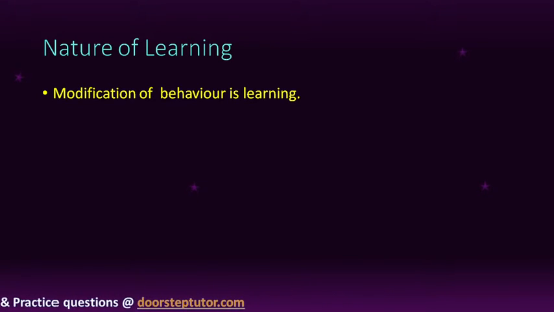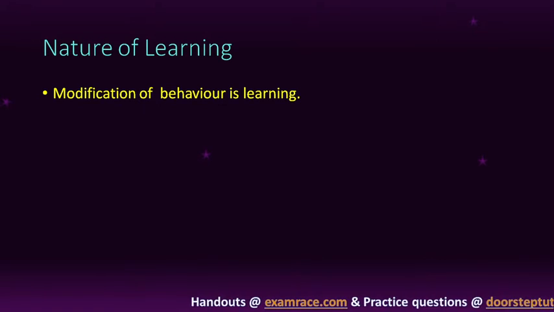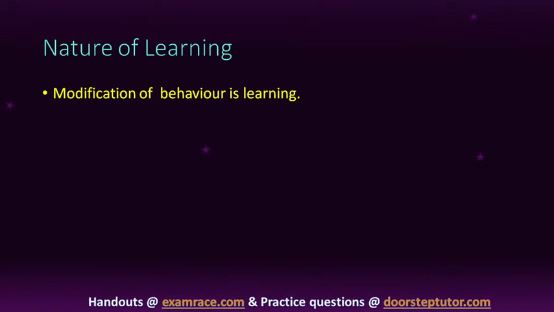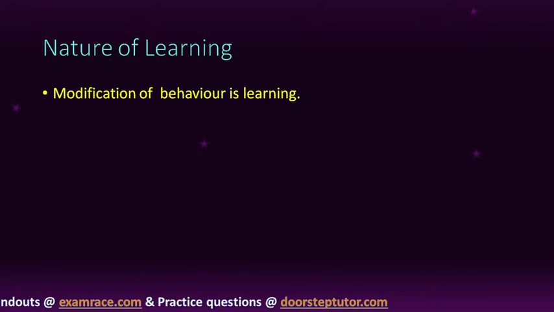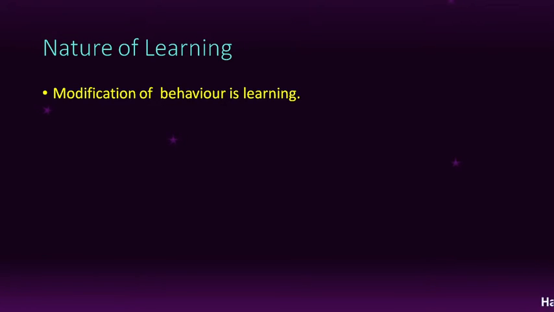Earlier child was not cutting his or her nails, but after advice by teacher, he understands that cutting nails is a good habit. This is the modification of behavior inside the child, and child learns good habits, that he should cut his or her nails every day. So this is modified behavior of child.